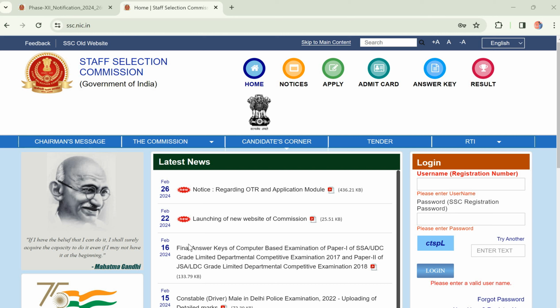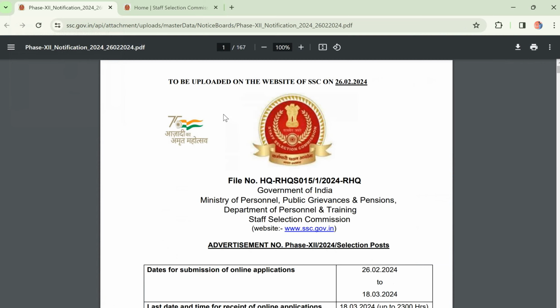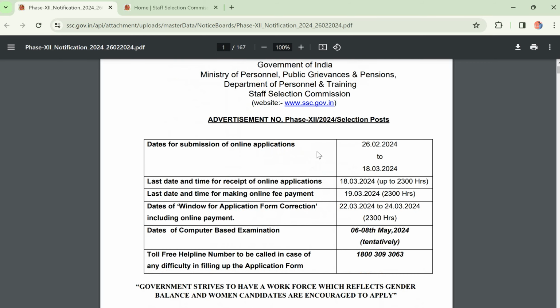SSC Phase 12 notification is given today, on 26/02. Actually it was uploaded on 26/02/2024, but we got this notification only today. They mentioned it would be uploaded on the website on 26/02/2024. So this is the SSC Phase 12 notification 2024.